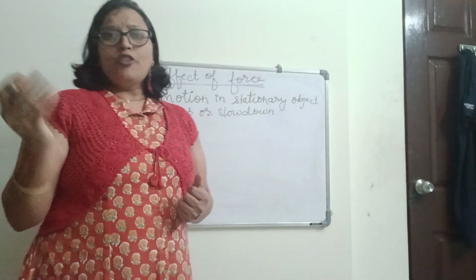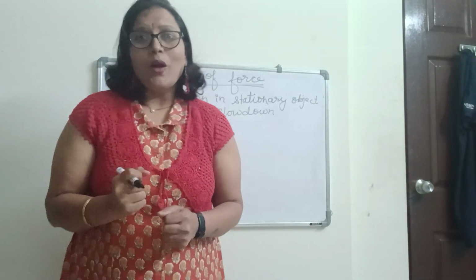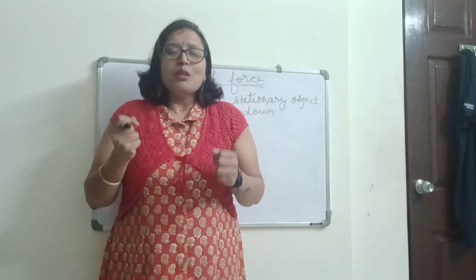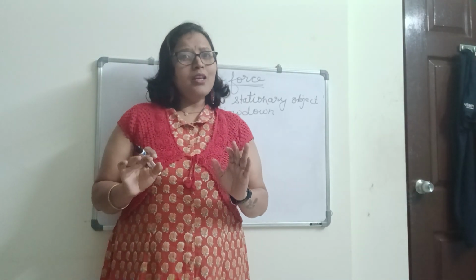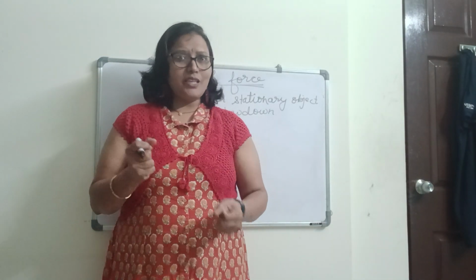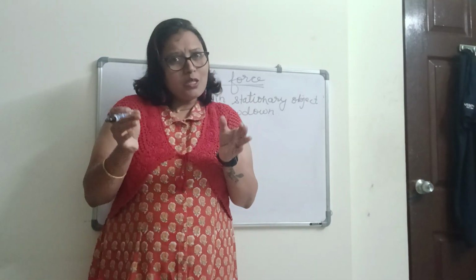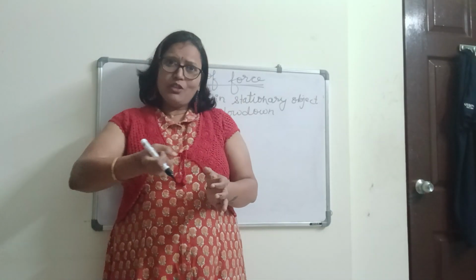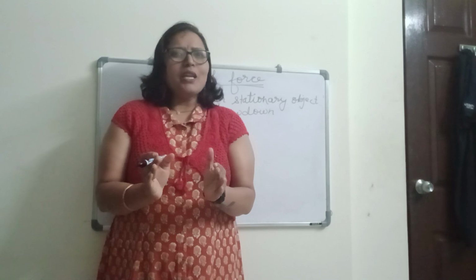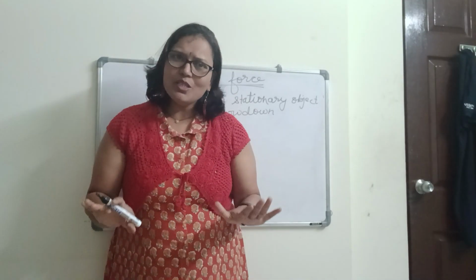Suppose, for example, your friend is riding the bicycle and from behind you slowly go and pull the bicycle. What will happen? Slowly the bicycle will slow down and then it will stop. When he is riding, it is in motion, but when you pull that, it will slow down. That means the force you are applying to pull him back makes the bicycle slow down and slowly it will stop.